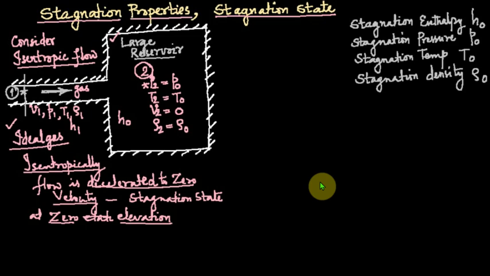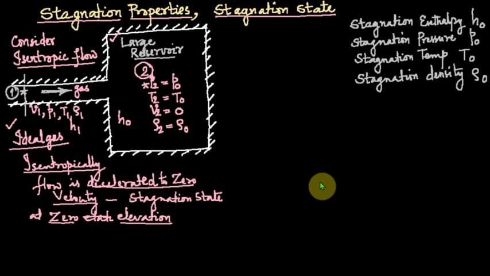Stagnation properties are denoted by a suffix naught: P0 is the stagnation pressure, T0 stagnation temperature, density rho 0 is the stagnation density, and H0 is the stagnation enthalpy. Enthalpy represented by small letter h is specific enthalpy, that is enthalpy per unit mass.